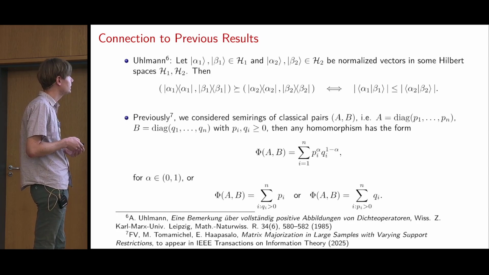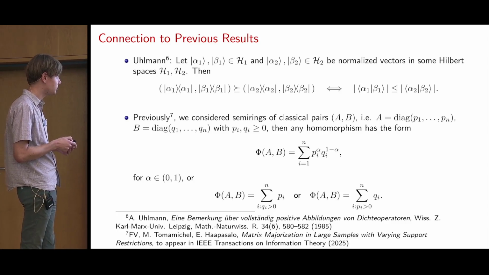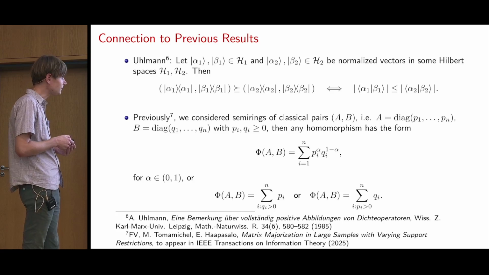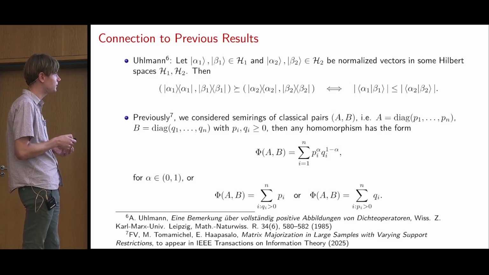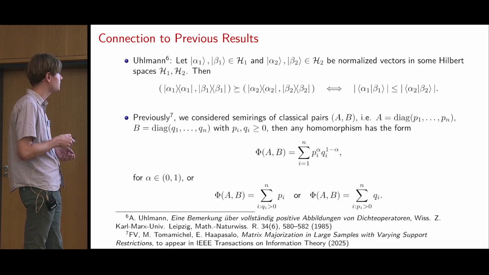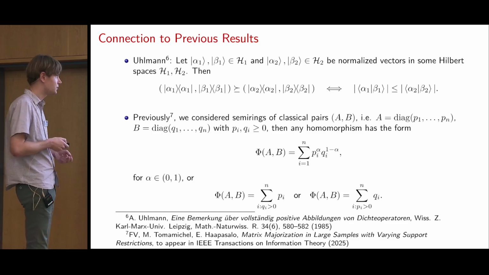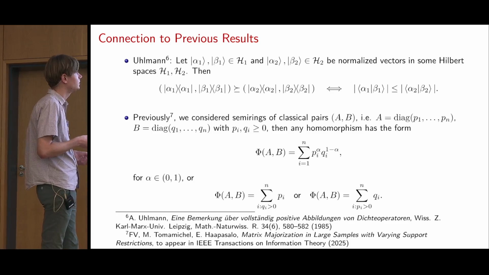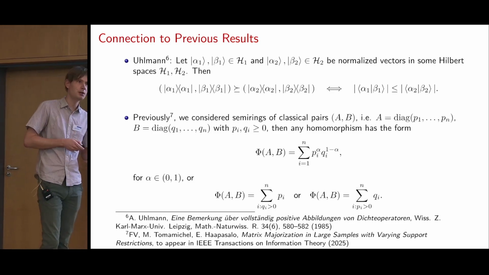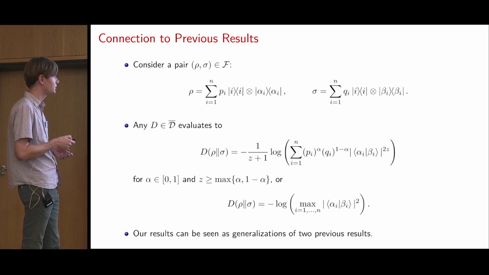And in some previous work that we did, we were considering a similar setting, but we had semi-rings where these pairs A, B are classical, so basically they are diagonal. And in that case, the homomorphisms turned out to look like this. And these give rise to the Rényi divergences, the classical ones. And then these two special homomorphisms, which are related to the D0 Rényi divergence. And these two results are also needed in our proof for proving that we get these homomorphisms.